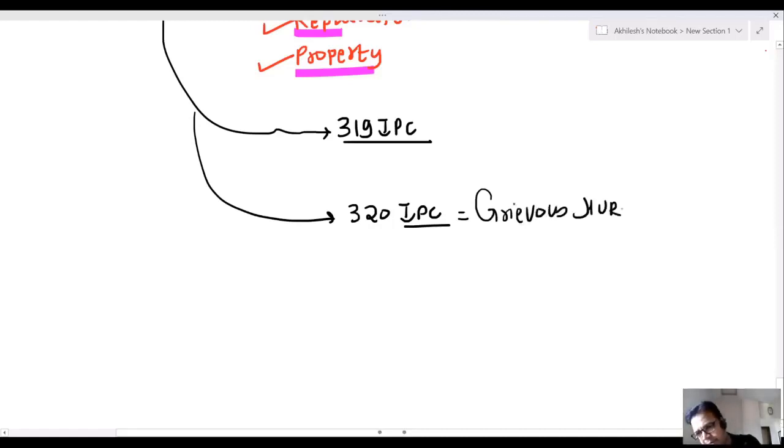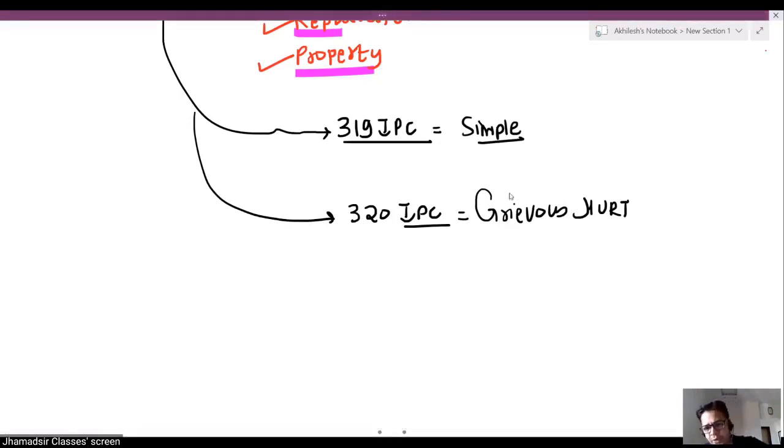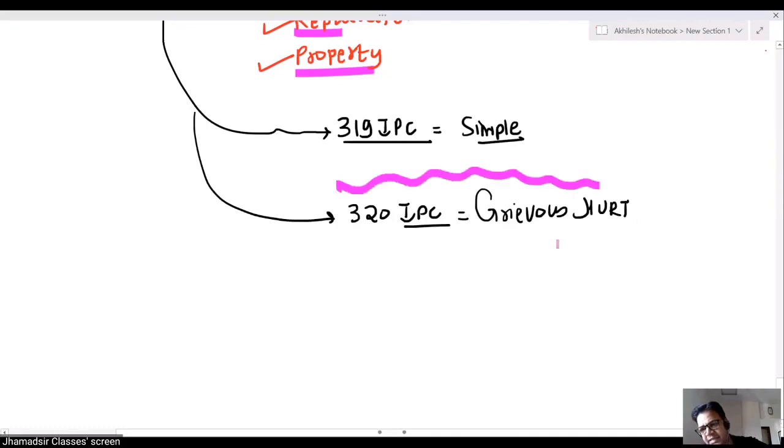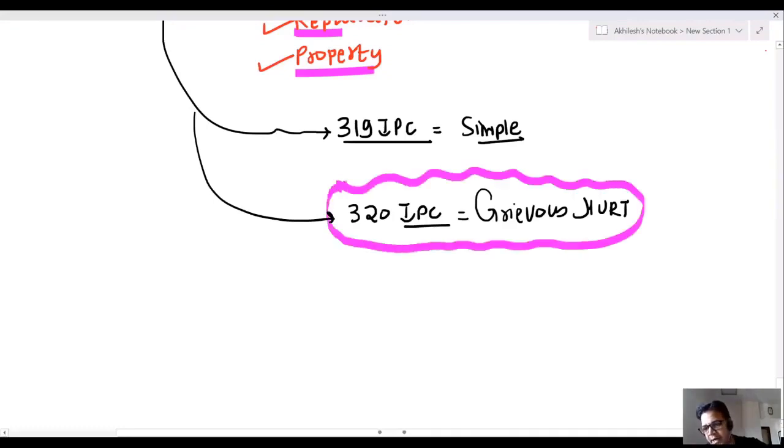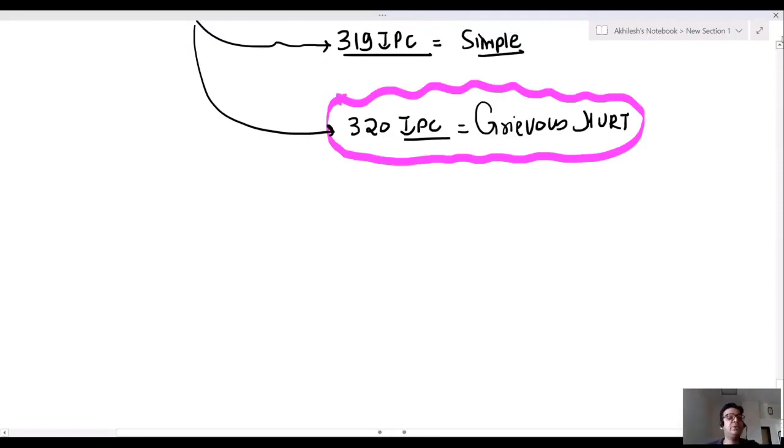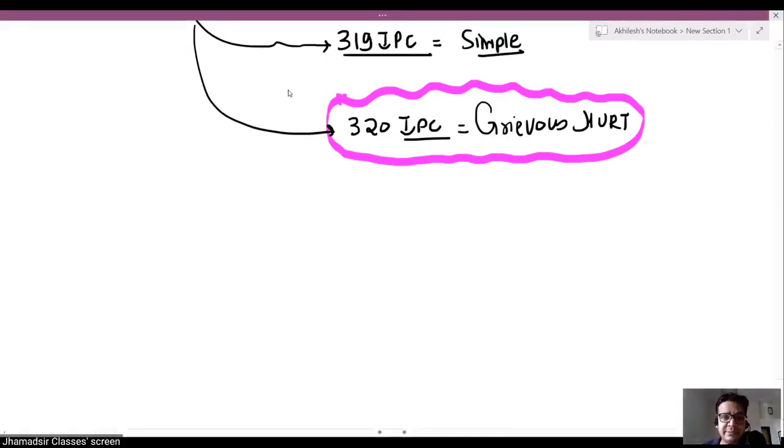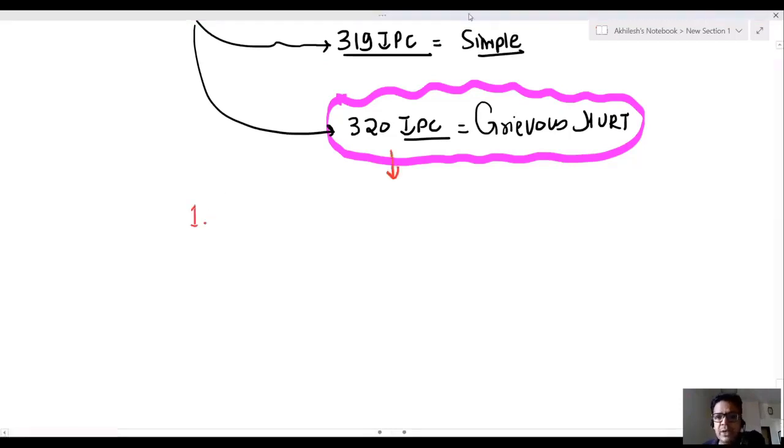All remaining hurt are hurt or simple hurt, 319 IPC. So we need to discuss what are grievous hurts. What are grievous hurts? Number 1, emasculation. What is emasculation?